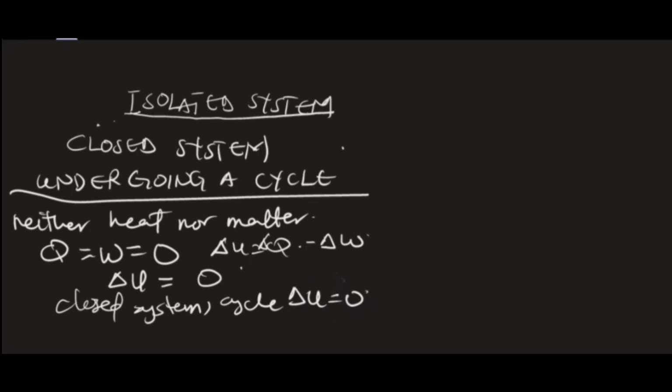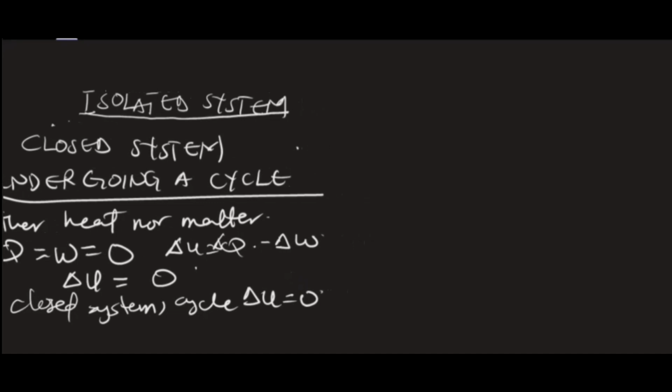So what I mean is, if you have a closed system which is undergoing a cycle, the change in internal energy becomes 0. For that reason, from the first law equation, our Q net minus our W net becomes what? 0. Hence, the work done as well as the heat supplied becomes equal. So Q net becomes equal to the what? W net. I have an example here which we solve for you to understand this concept well.